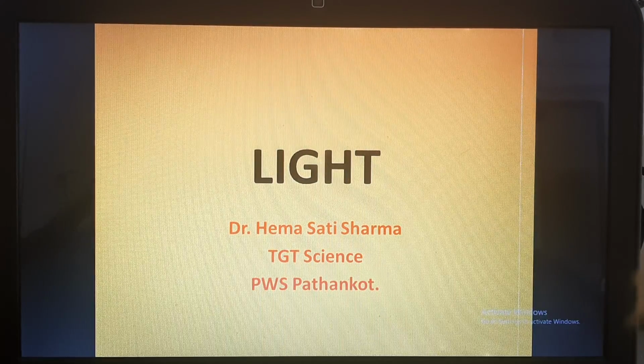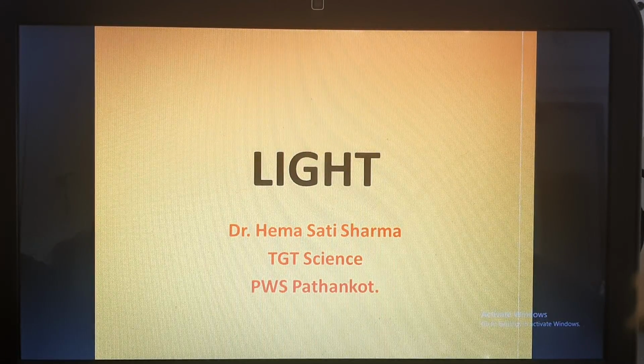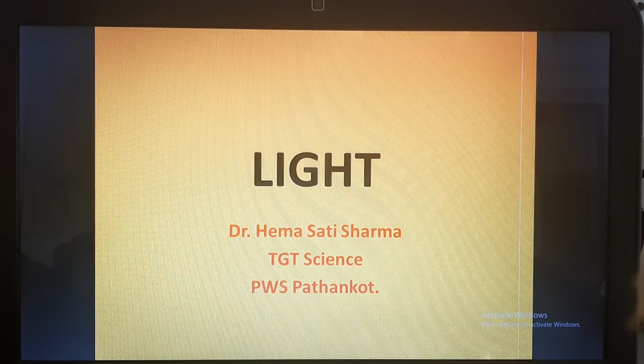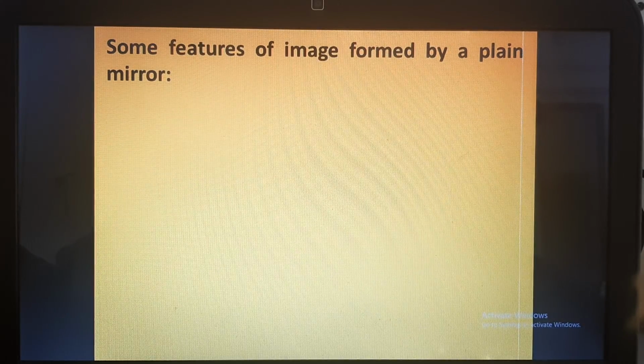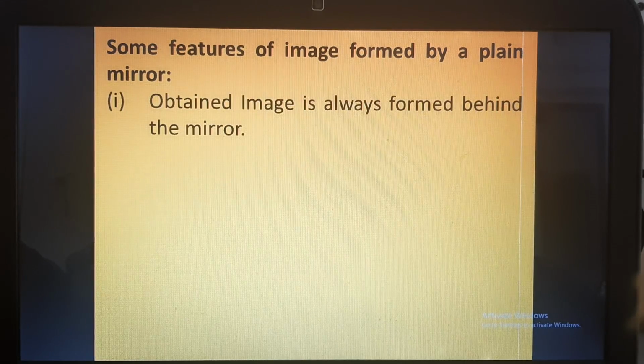Hello everyone, I'm Himasati Sharma, and students, we have discussed what is light, how does it propagate, and what are the laws of reflection. We also discussed how the image is formed by a plane mirror. Today we are going to discuss the features of image which is formed by plane mirror.